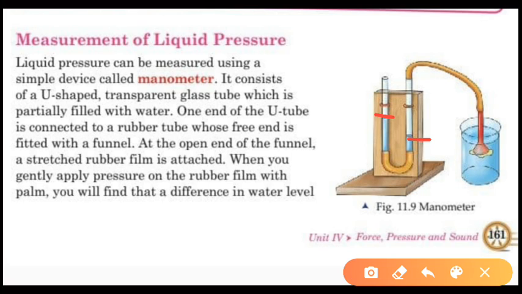One end of the tube is connected to a rubber tube whose free end is fitted with a funnel, over here.